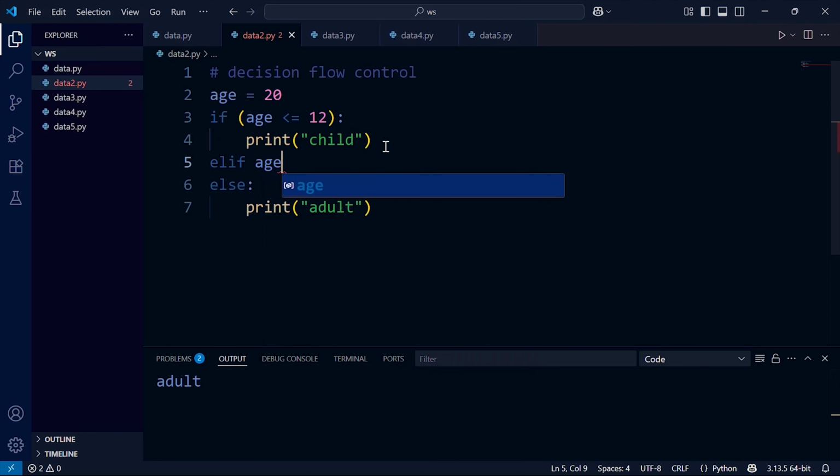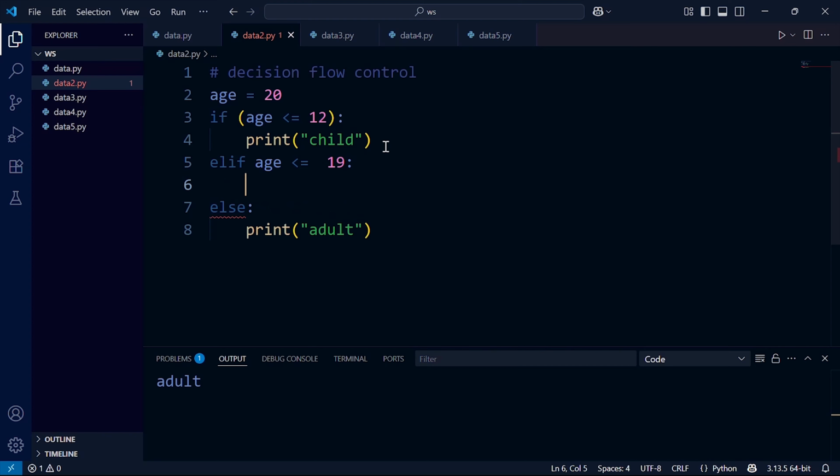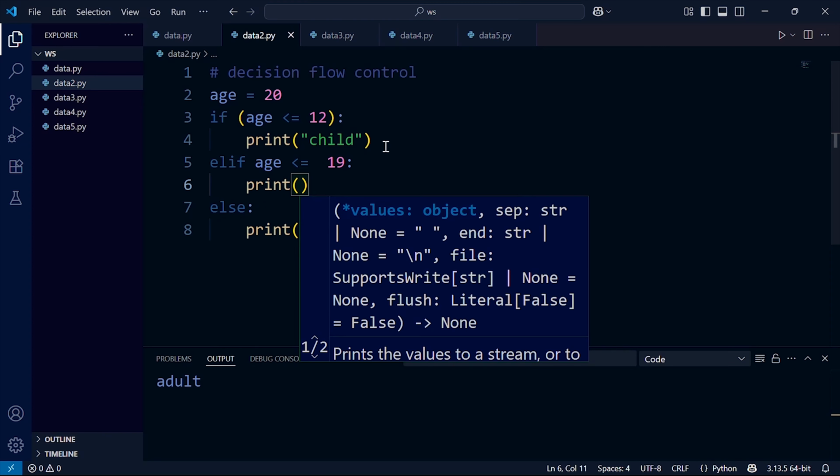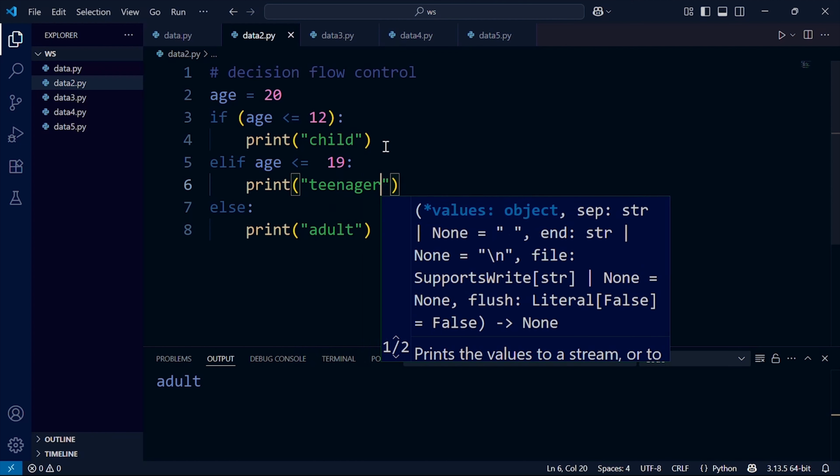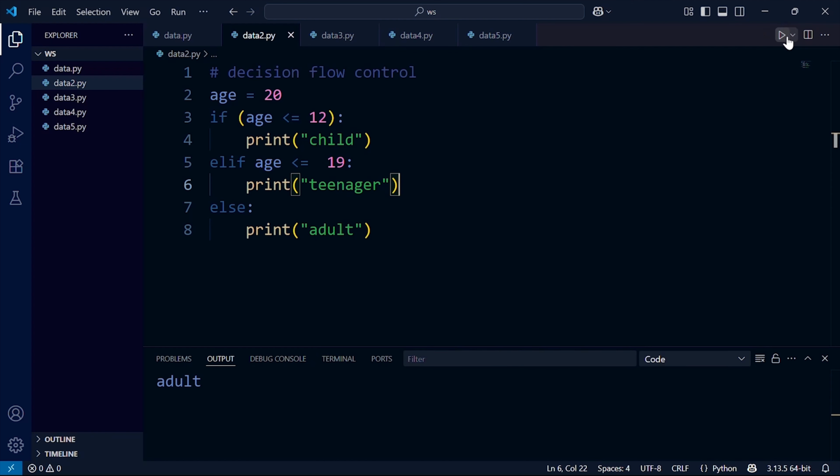Then we can write age, and we check if age is less than or equal to 90. Put colon and press enter. Simply write this range is for teenager. Then we can simply write here like 11. Then we run. Now this is for child. That is nested if. Let's go on to loop.